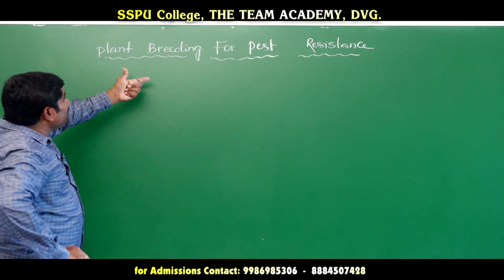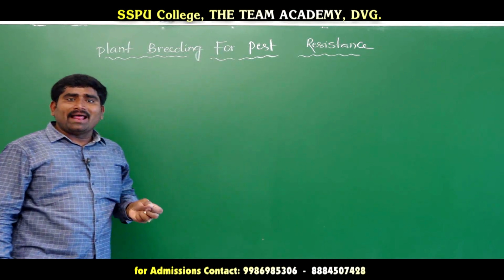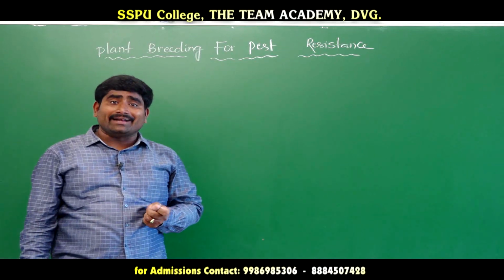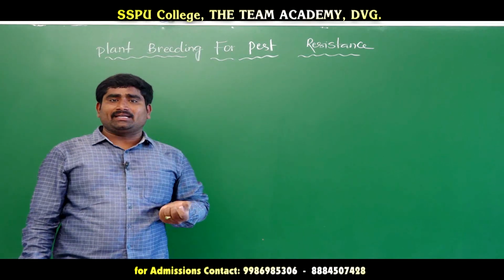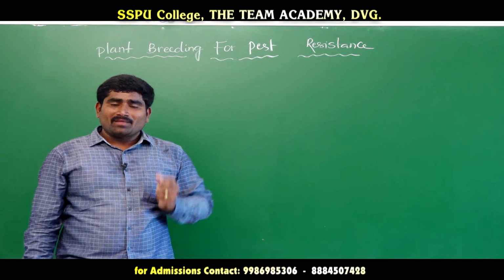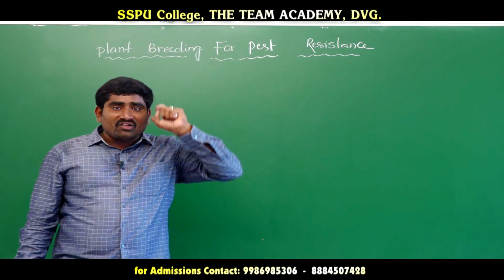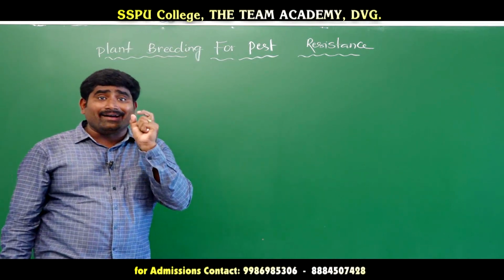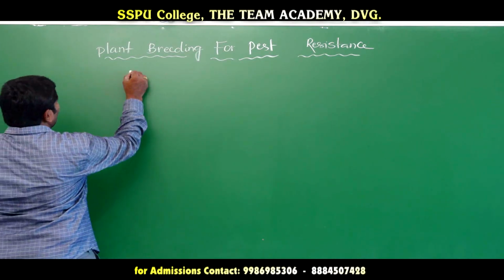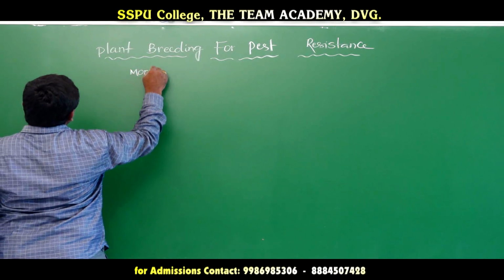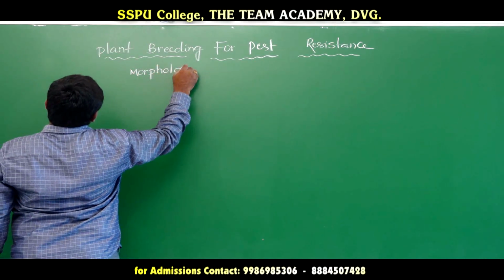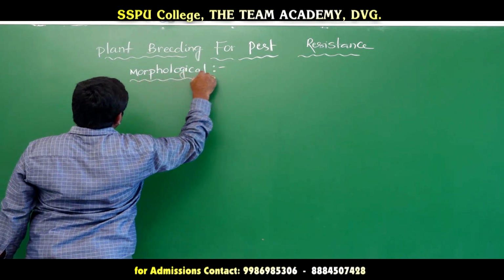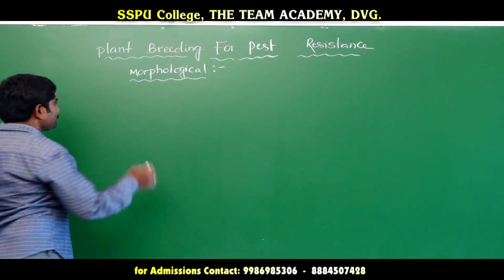Now let us see plant breeding for pest resistance. Plants follow some morphological characters and some biochemical characters to avoid pests. First, let us see the morphological characters followed by plants to avoid pests.